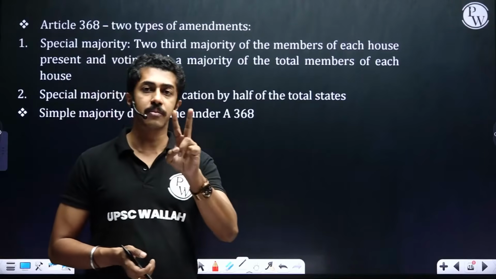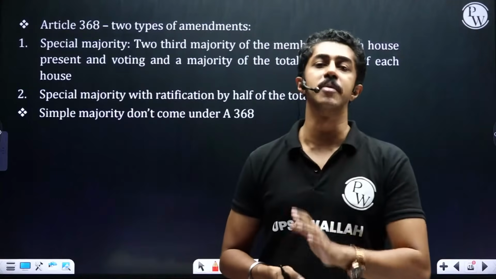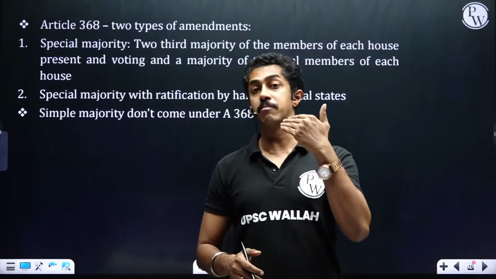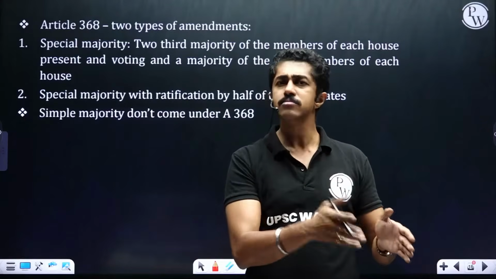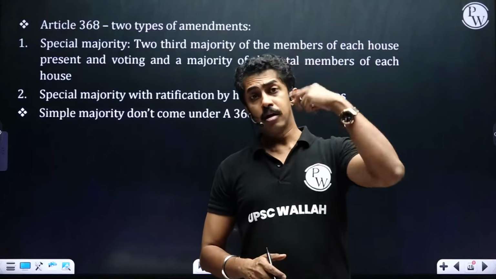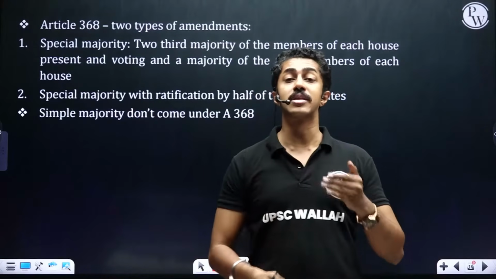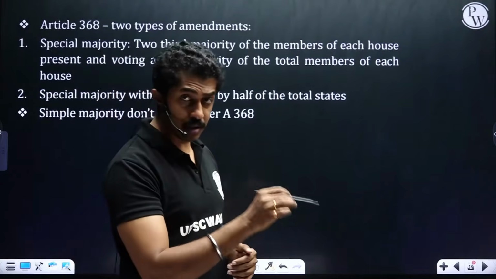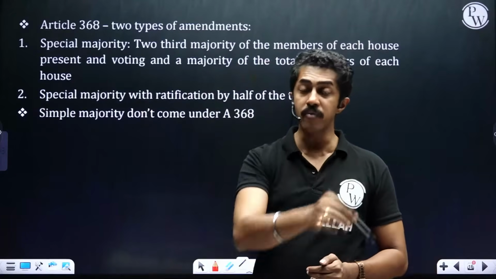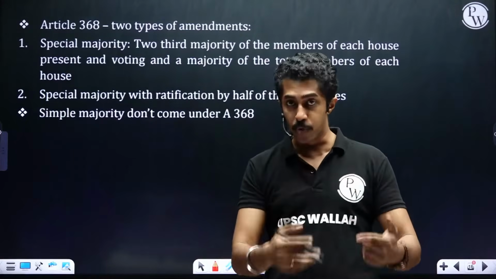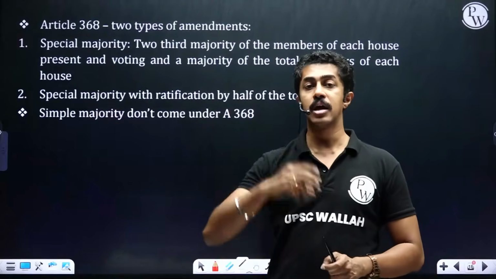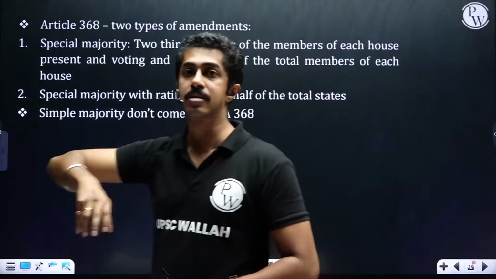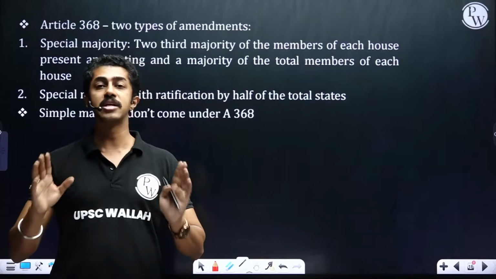There are two major ways by which the constitution can be amended. One is by special majority, which simply means 2/3 of the members present and voting and a majority of the membership of the house should approve of it. The second one is special majority with ratification by half of the state legislatures. Means what? 2/3 of the members present in the house, along with the majority of the membership of the house, should approve it. And once it is passed in the parliament, it should get its approval from at least half of the states in the country. Only then can that change be made.